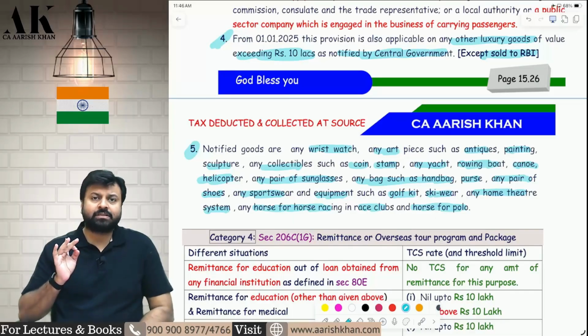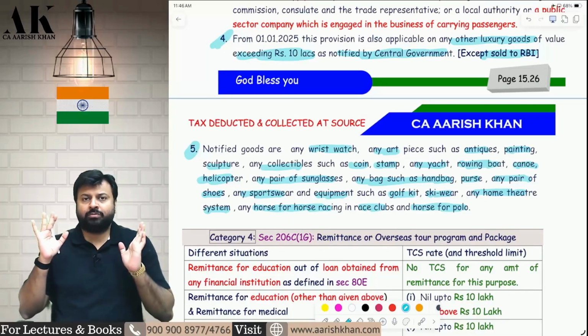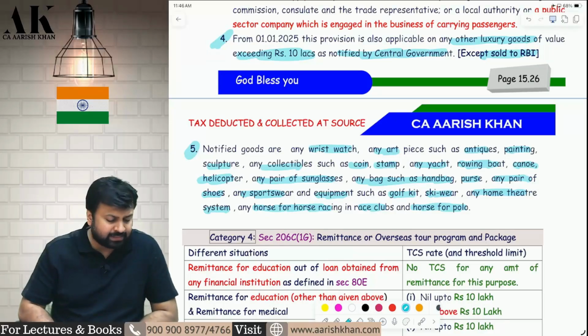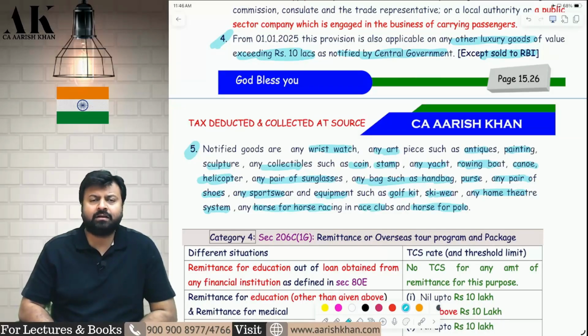All these items, I am not saying you have to buy these items, but you need to be aware of these items. That these items are subject to what? TCS, at the rate of 1%, if the consideration exceeds, if the value of the product exceeds, how much? 10 lakh rupees. All these are luxury products.